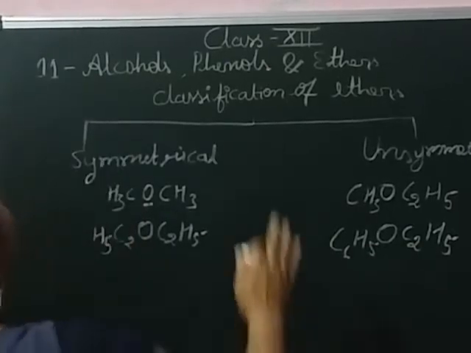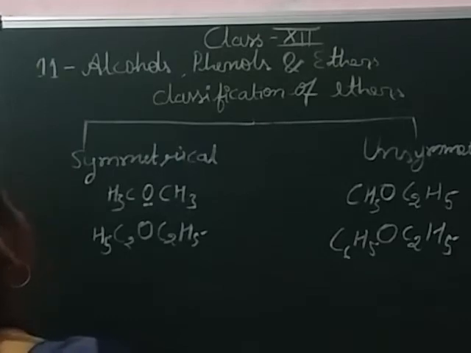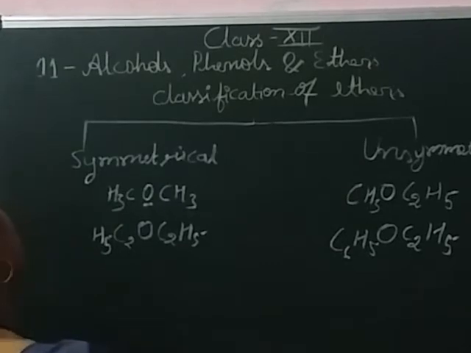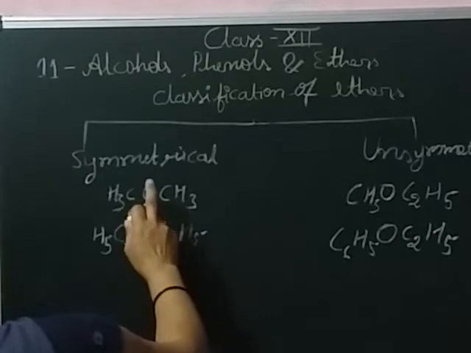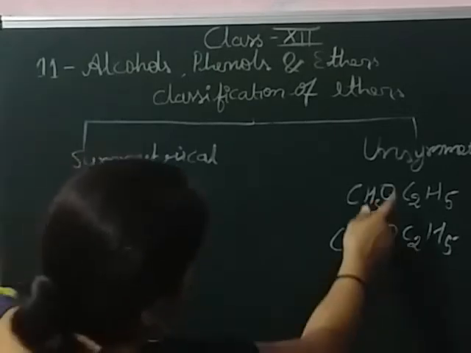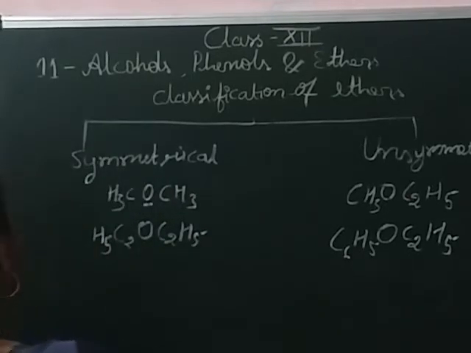I am repeating again, the classification of ether depends upon the both parts attached with the oxygen. It is of two types. First is symmetrical and the second is unsymmetrical. At the time when both carbons attached with the oxygen are the same, that time it is symmetrical. If the hydrocarbons attached with the oxygen are not the same, that time it is an unsymmetrical ether. So this is the classification.